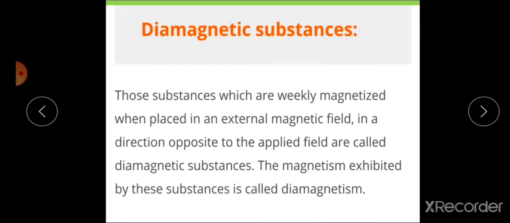Those are the substances which are weakly magnetized when they are placed into an external magnetic field in a direction opposite to the direction of applied magnetic field are called diamagnetic substances, and the magnetism exhibited by these substances is called diamagnetism. Means diamagnetic substances are repelled by the external magnetic field.